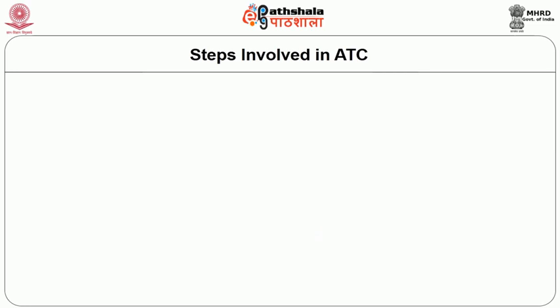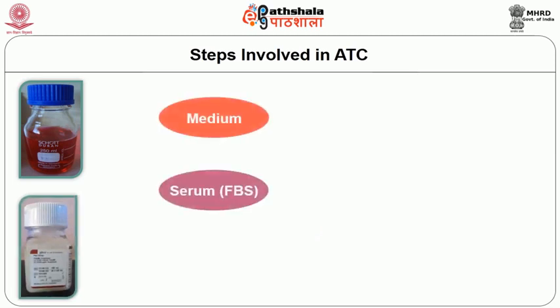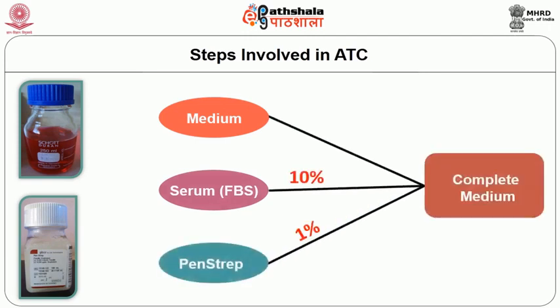Just before use, the necessary amount of sterile medium is pipetted out into a sterile container and serum, which is usually fetal bovine serum or FBS in short, at 10% level, and antibiotics, usually penicillin streptomycin or Penstrep in short, at the level of 1% is added to this and gently mixed well. This mixture is called complete medium.